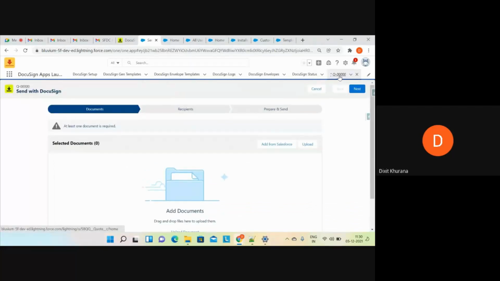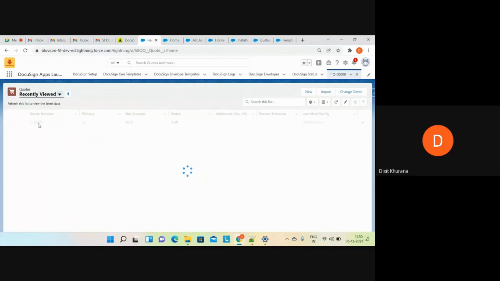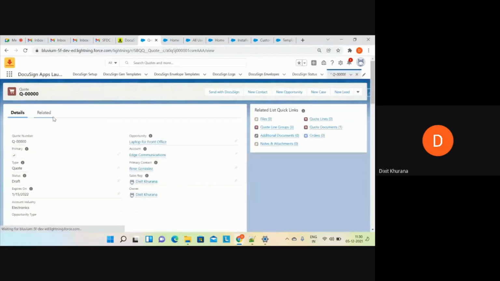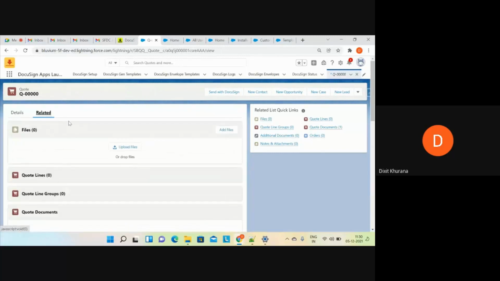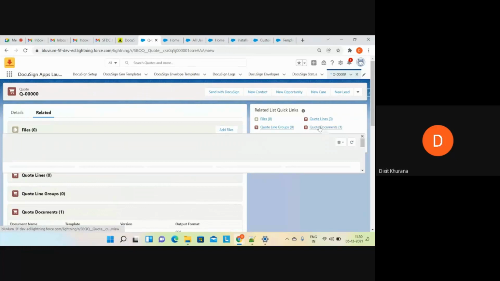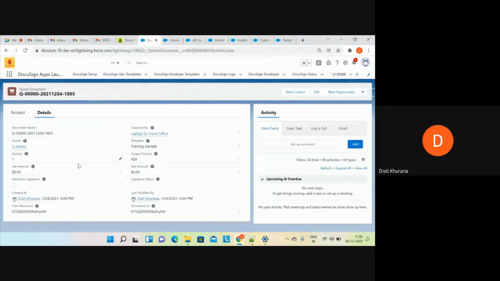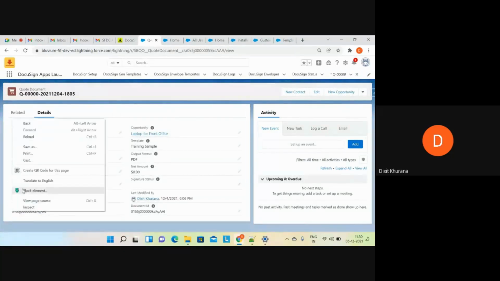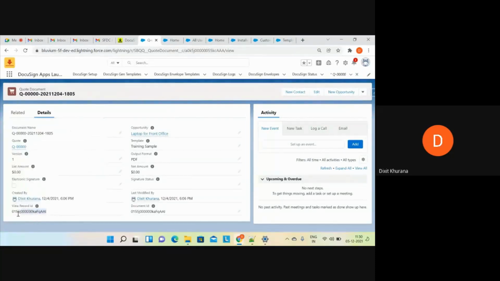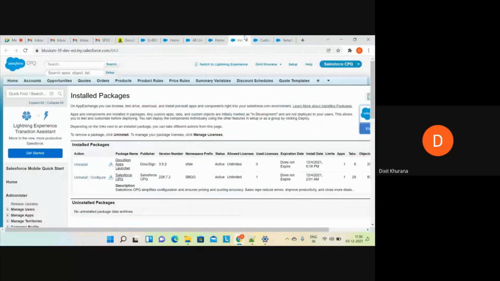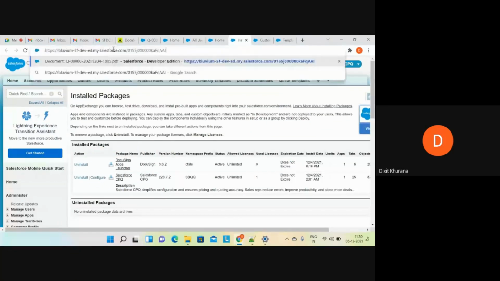In order to do that, I'll go back to my quote again. One thing to note here is, it will pick the document from the files in there. So for that, I'll go to this quote document. This is the PDF which I have already generated from the CPQ quote generation. Let me copy this ID. I'll quickly go to this.